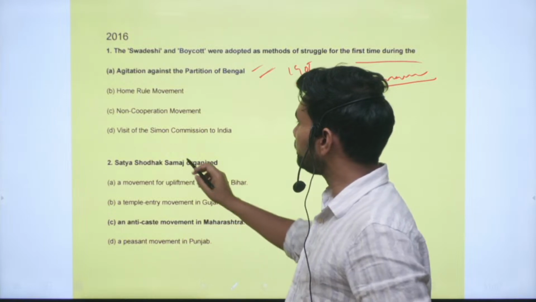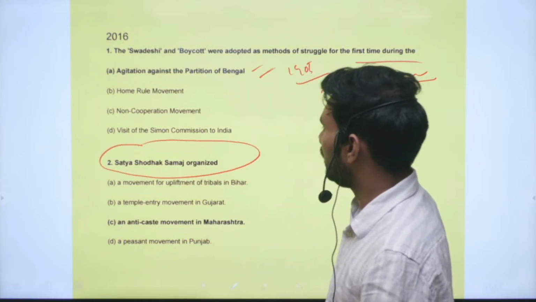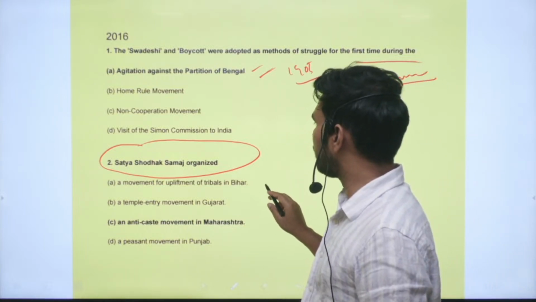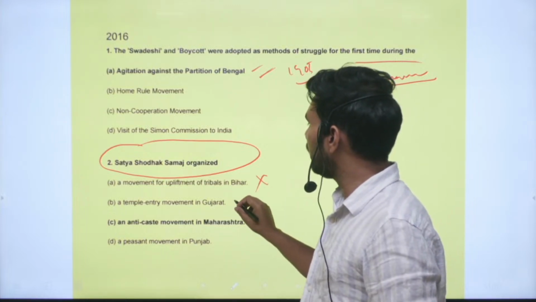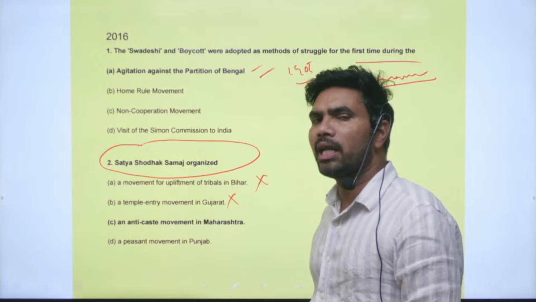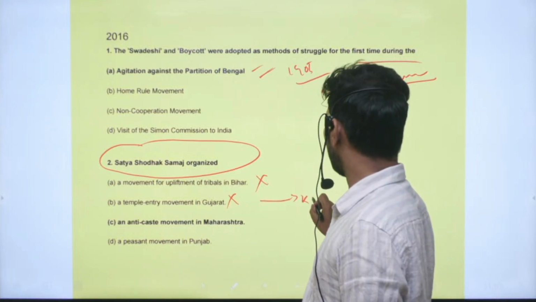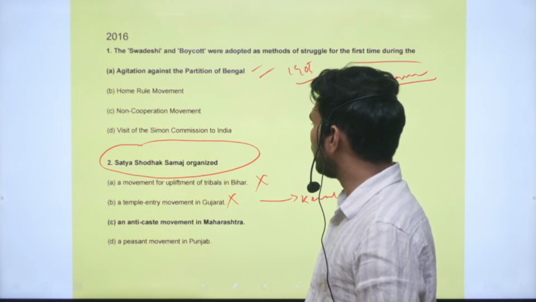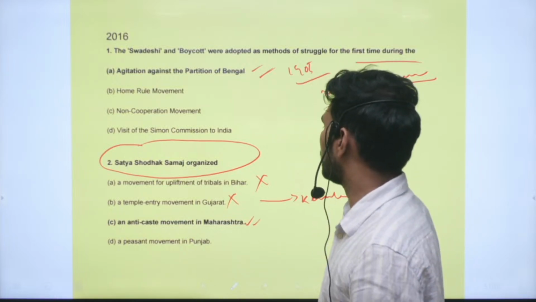Question number 2. Satya Shodhak Samaj was organized. What is it? A movement for upliftment of tribals in Bihar. This is an incorrect statement. A temple entry movement in Gujarat. This is incorrect. In fact, you will see temple entry movements in the state of Kerala. Next is an anti-caste movement in Maharashtra. Yes, this is the correct statement with respect to Satya Shodhak Samaj.